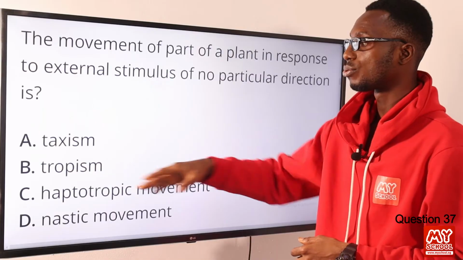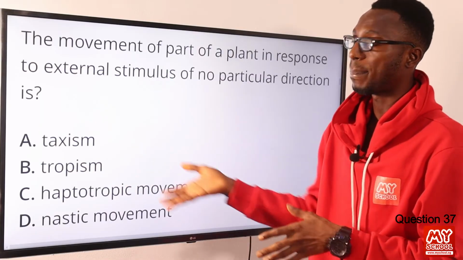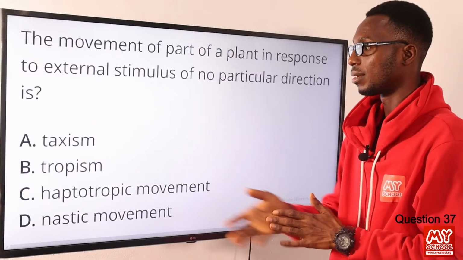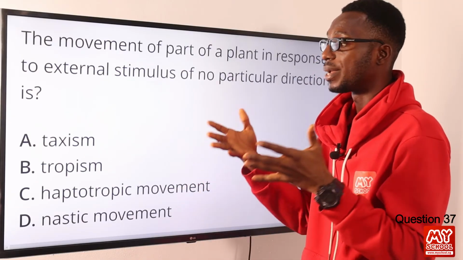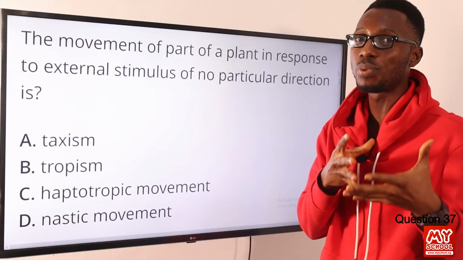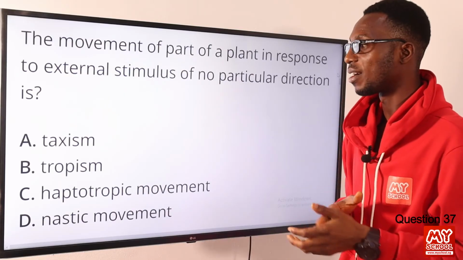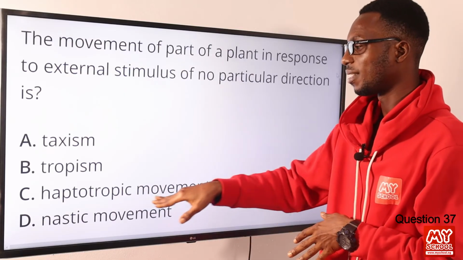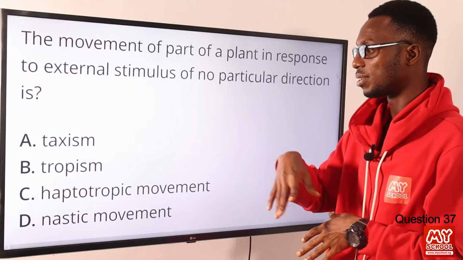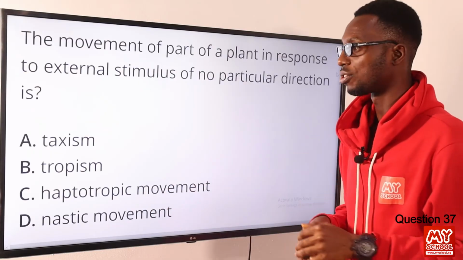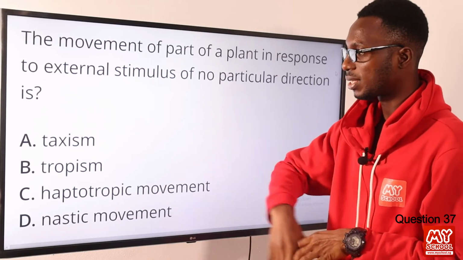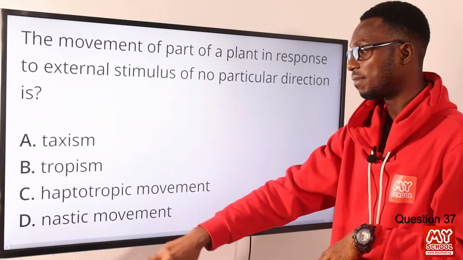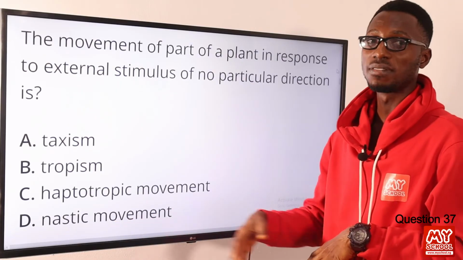Tropism is where a part of a plant moves or responds to a directional stimulus. You can see this with the tendrils of plants responding to touch. So taxism is for the whole organism, plants or animals, while tropism is for a part of the plant.